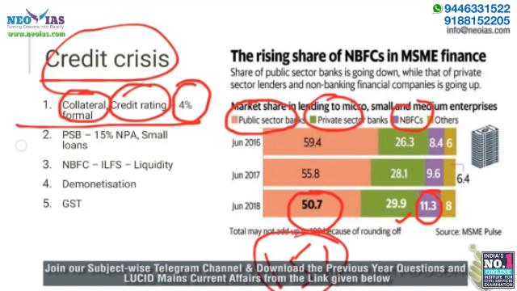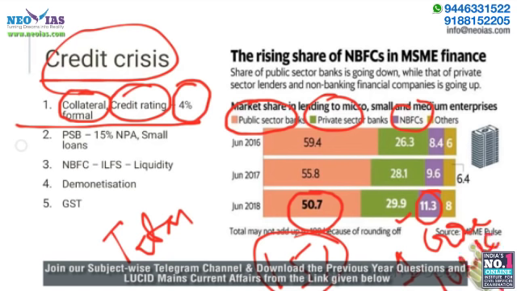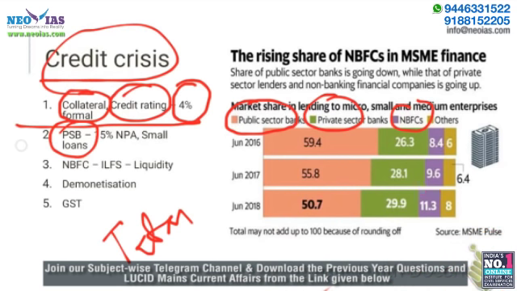Another critical problem is that PSBs will normally prefer big corporates like Tata or Birla over giving loans to MSMEs. Why? For example, they can give a 1 crore loan to one big company. In that same place, they will have to give 10 lakh loans to 10 small MSMEs. So it's very easy for them to attain their annual lending targets if they focus on the corporate sector rather than on MSMEs. For 10 different MSMEs, they will have to do a lot of paperwork, which will delay the whole process. So public sector banks are also facing a challenge. Another critical contributor of credit to MSMEs are NBFCs.